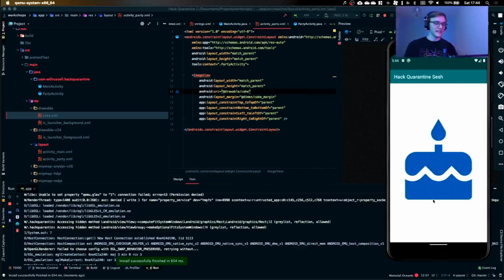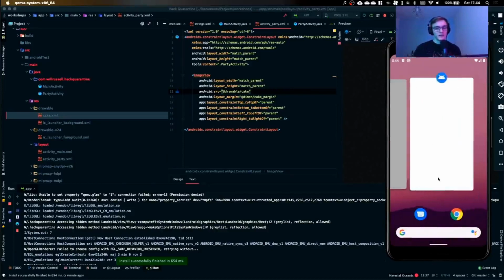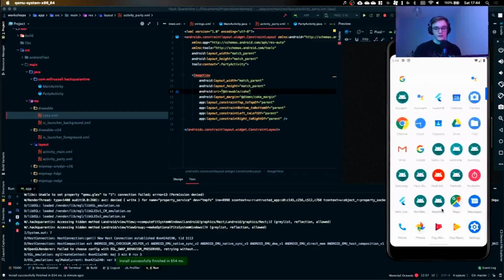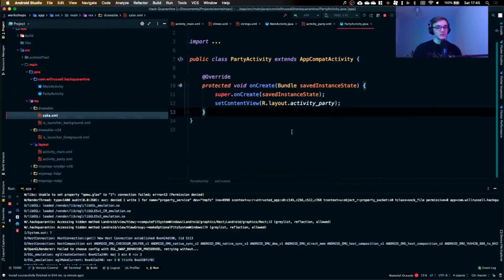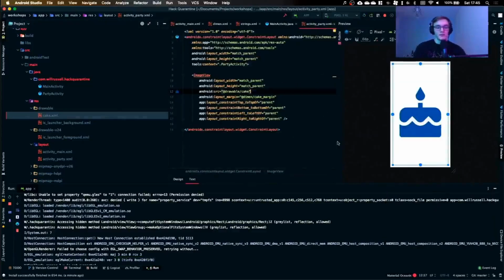Let's make this an infinite loop, because I don't know about you, I could spend all evening guessing between 1 and 10. Maybe that's just me, but having to force close the app and then open it again, oh, I've used this VM for quite a few apps, Hack Quarantine, there we go. I've got to try. That's not user friendly. So how about we add a button to our party activity to say try again? Could be a good idea.